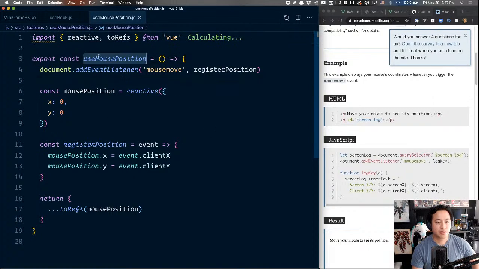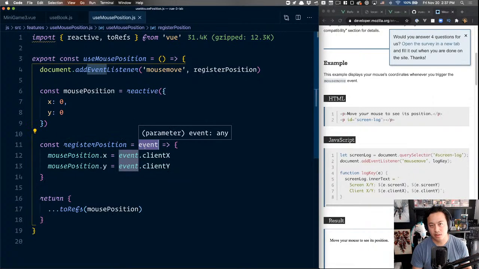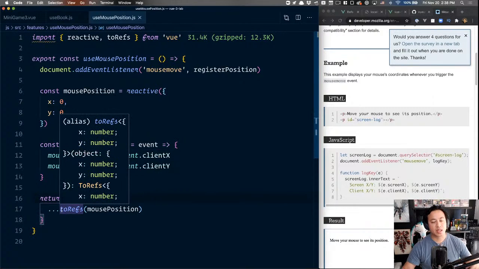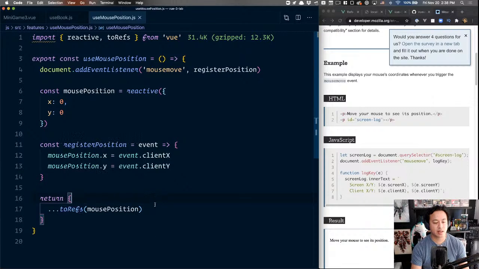So when we import this, you're going to add the listener mouse move, and when the mouse moves, run this function, which is register position. And so when register position runs, there is an event. This is normal JavaScript. We get an event object. And so we want to update the mouse position, our reactive object here, .x.y to client x, client y. And then because this is tracking everything, we'll return the reactive property we are trying to do.